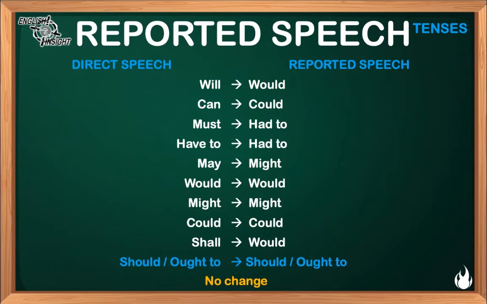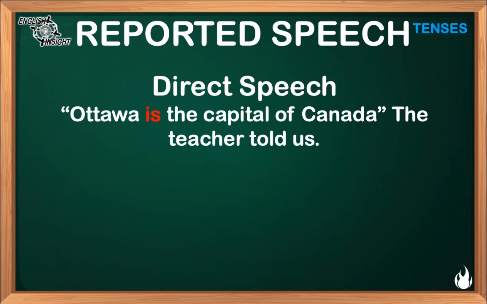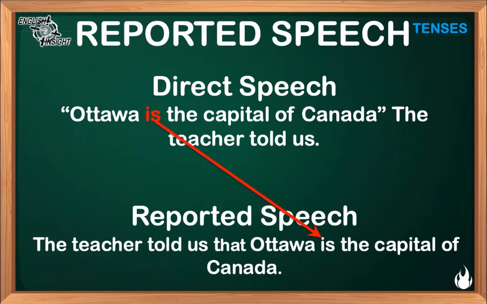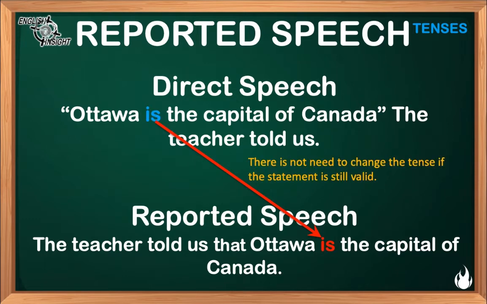Let's analyze the following case. In direct speech, we say, "Ottawa is the capital of Canada," the teacher told us. In reported speech, we say, the teacher told us that Ottawa is the capital of Canada. In this case, the verb remains the same. There is no need to change the tense if the statement is still valid. That is to say, Ottawa is still the capital of Canada.